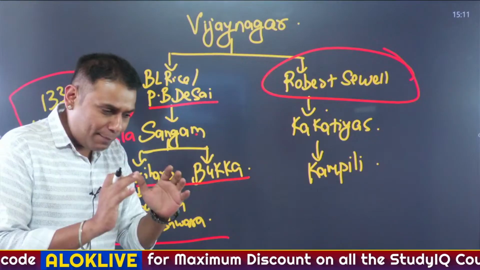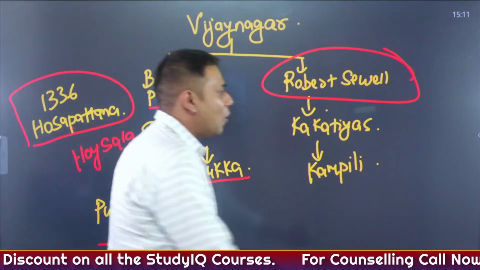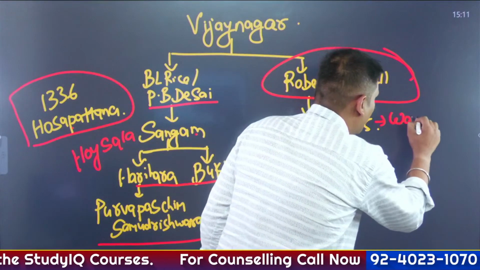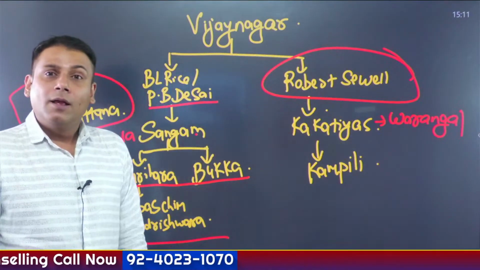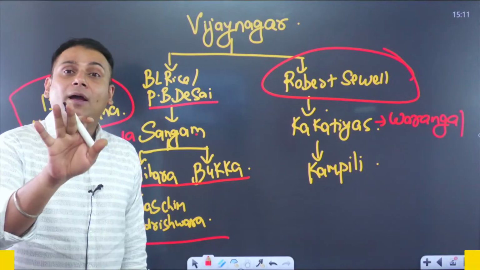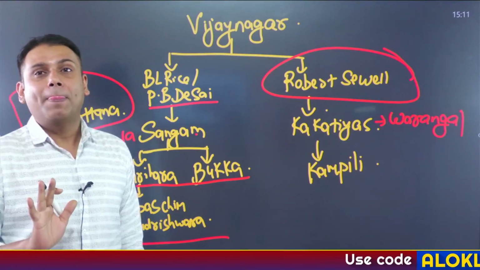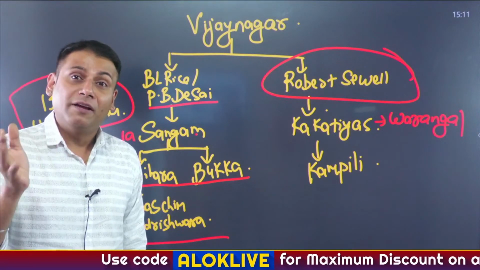In that book it is mentioned that Kakatiyas were ruling in the region of Warangal, precisely in the region of Telangana. And this region was being occupied particularly by Muhammad bin Tughlaq. At that time, the ruler was Pratap Rudradev.